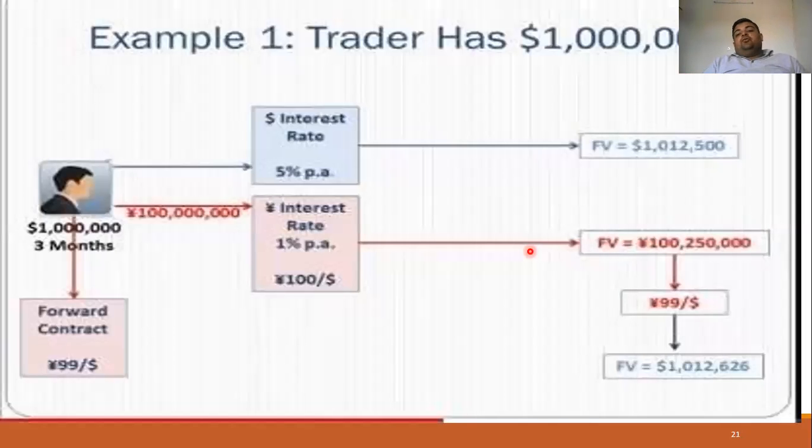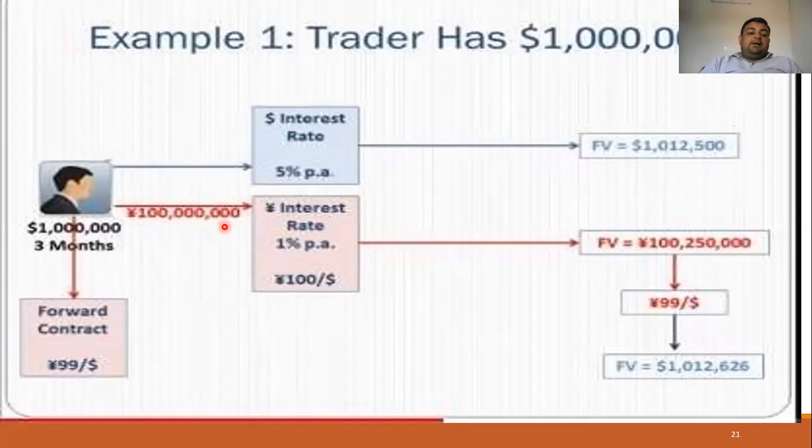Now next, for example, a trader is having 1 lakh dollars. Now what can he do? The same example we have taken there. If a person is having 10 lakh USD, what he can do is first enter that in the future market. Fine. So he will enter at the rate of 99 rupees per dollar in the future market, that is the three month forward market.